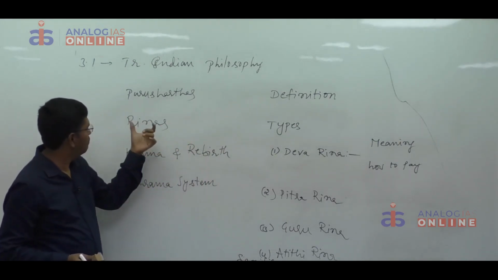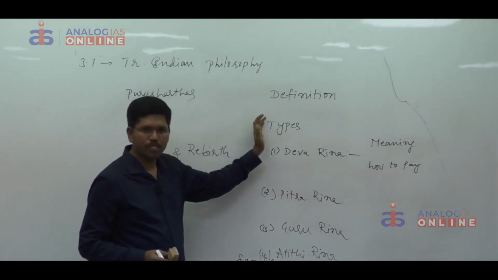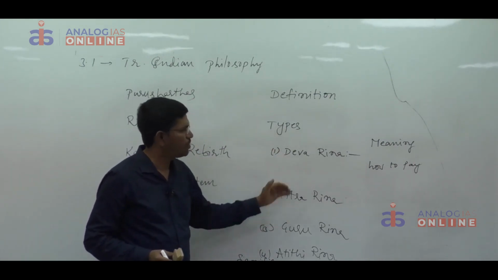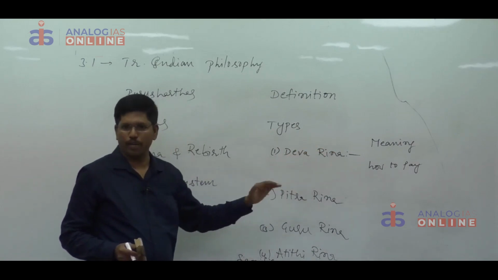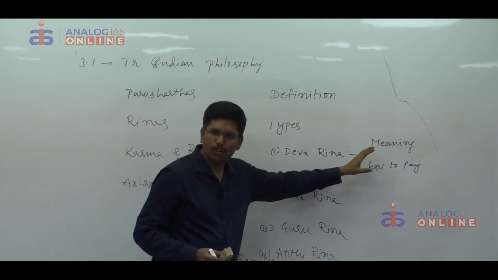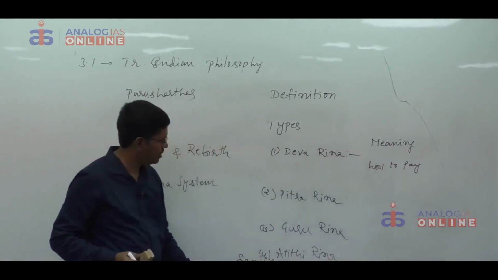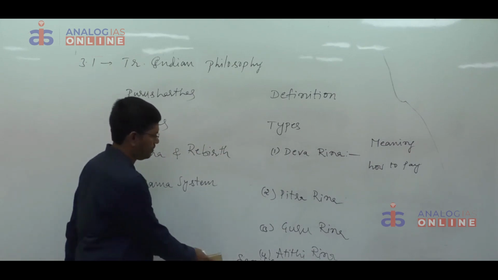In the examination, when this question is given, you have to write the definition and types. Under each and every type, you have to write the meaning and how to pay. At the time of paying these runas, you have to write different forms of paying those runas in the form of points one below the other, and finally the significance.